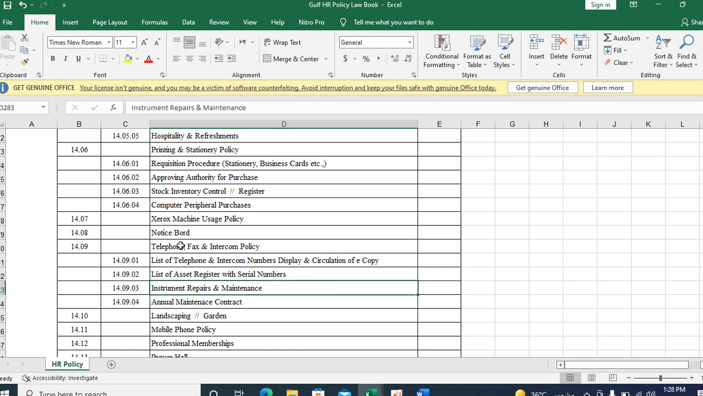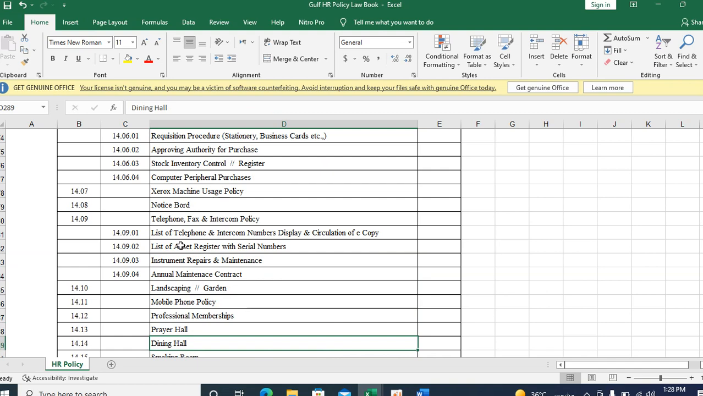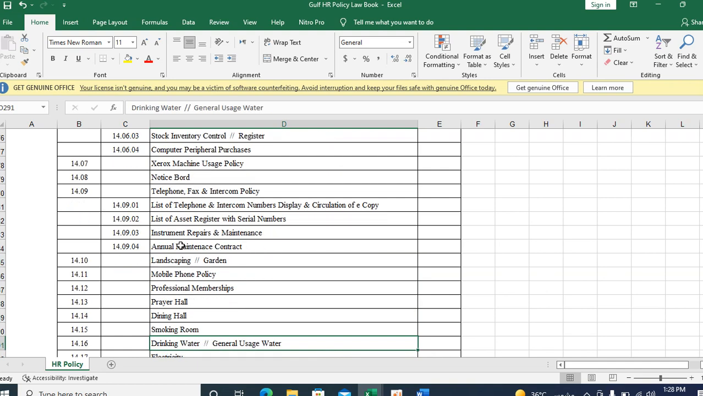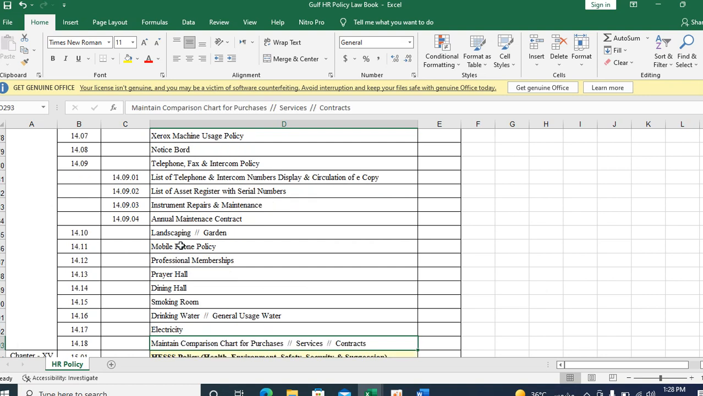Okay, what is the list of assets in a company, annual maintenance contract, insurance for the company assets, instrument repairs and maintenance, landscaping, gardening is very important. Your mobile phone policy, if you are providing any mobile allowance as per the grading chart, professional membership, these are all the mobile phone policy and all you have to maintain. What are all the facilities you are providing through the administration to the employees, you can maintain that, you can include that policy also.